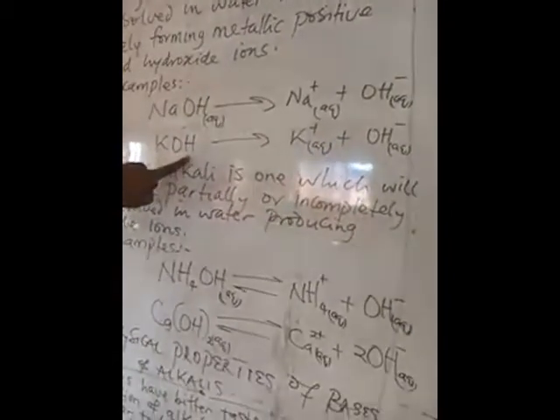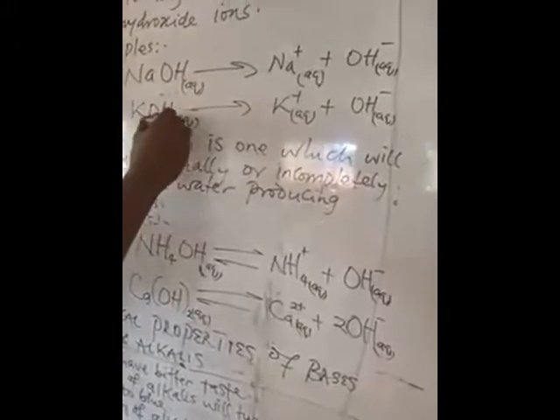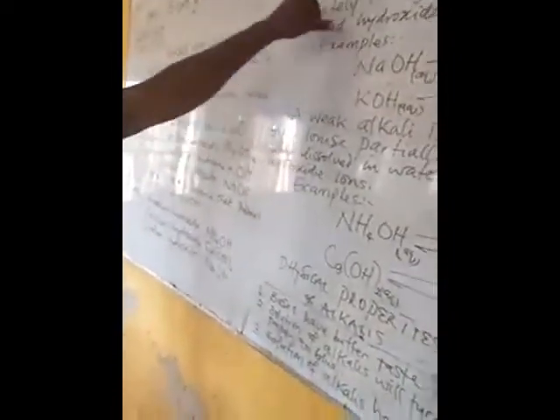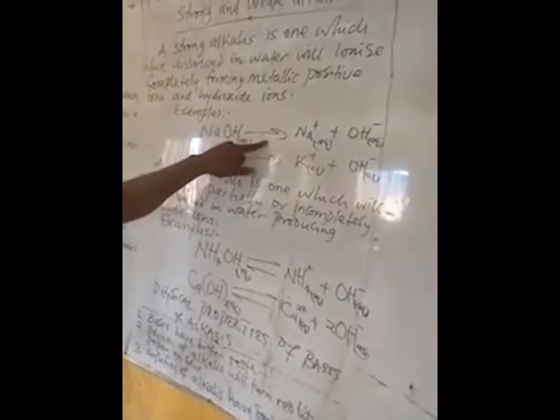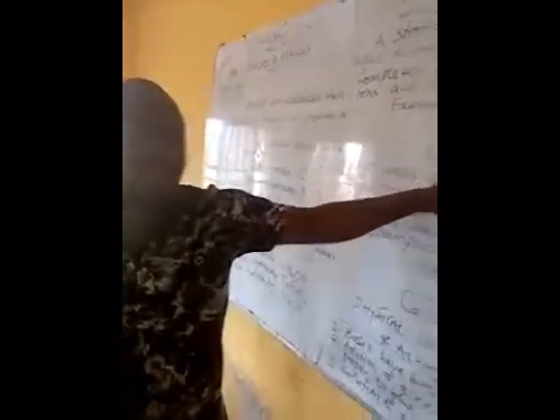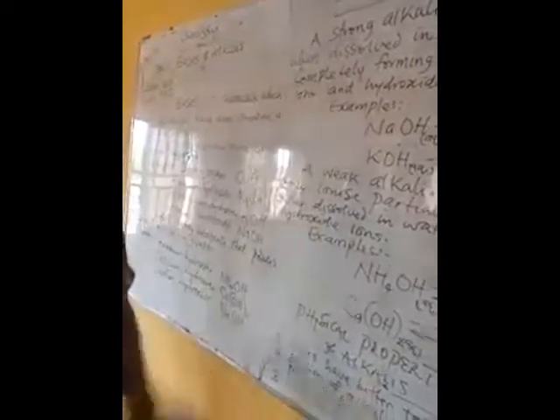In the same way, we have potassium hydroxide, which still ionizes to produce potassium ion and OH ion. So these are examples of strong alkalis. Why are they strong alkalis? Because you can see they ionize completely. Am I communicating? The complete ionization shows that they are strong alkalis.